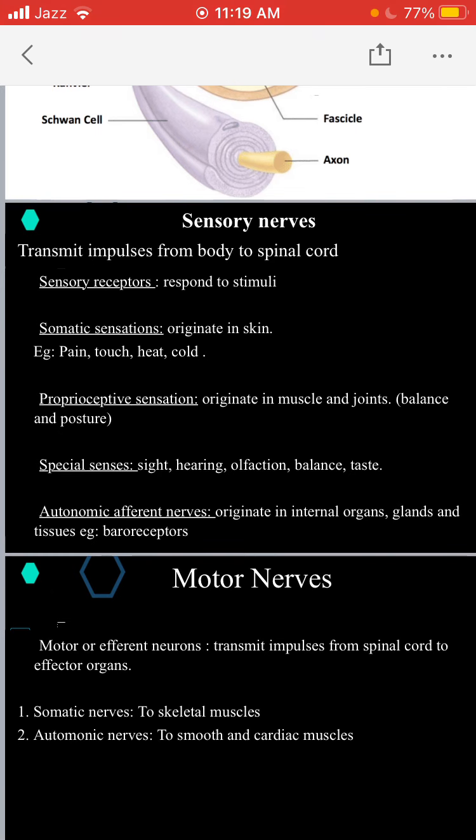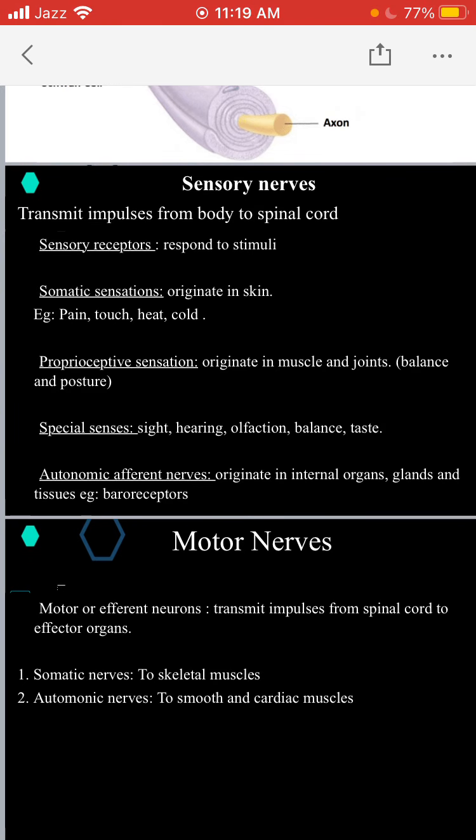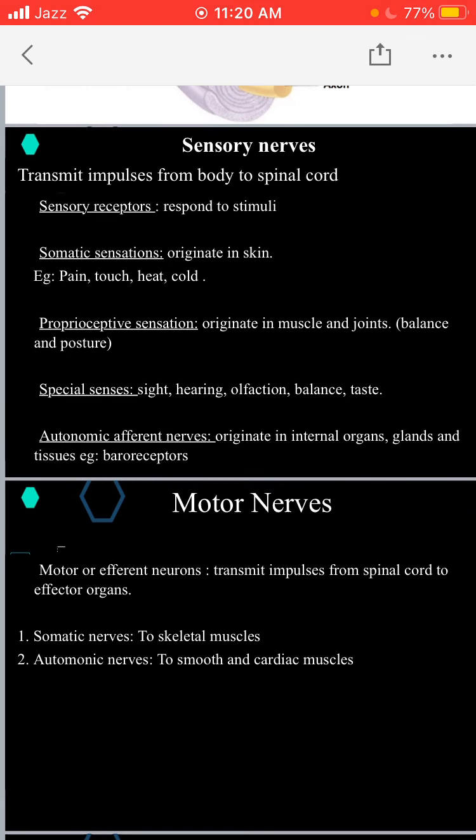Next is proprioceptive sensations. All those sensations which originate from the muscles and joints are called proprioceptive sensations. And then we have special sensations. Special sensations include sight, hearing, olfaction, balance, and taste. So sensory nerves carry these sensations from their sensory receptors towards the spinal cord and finally to the brain.